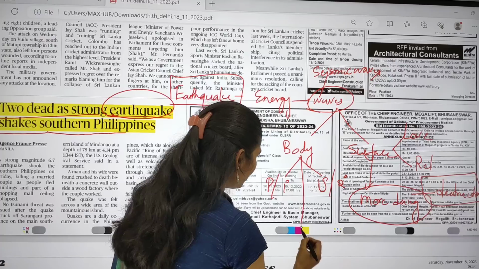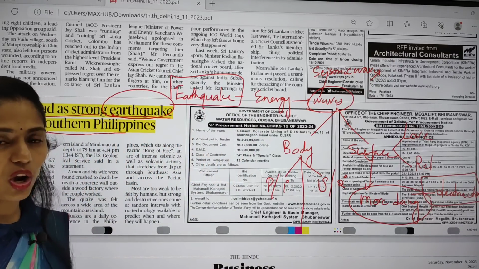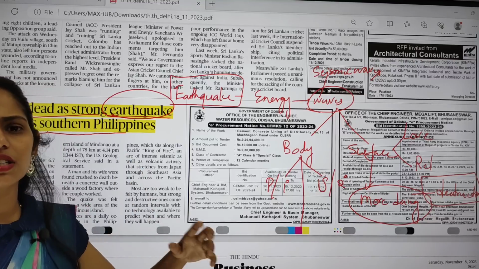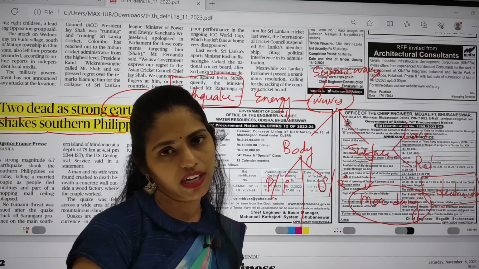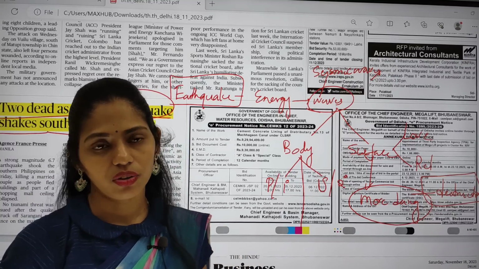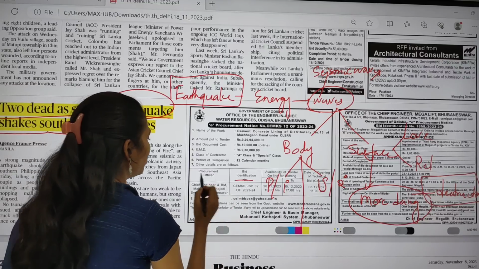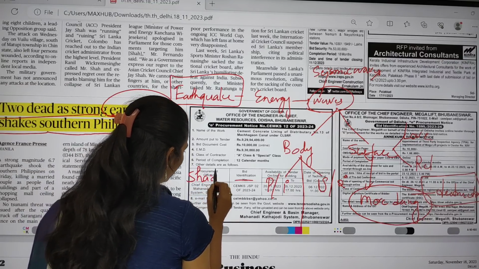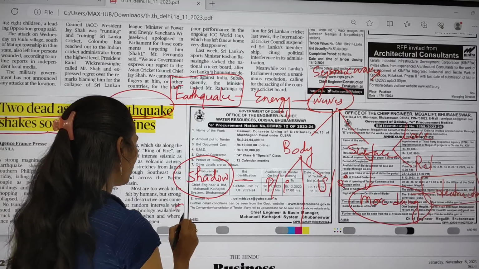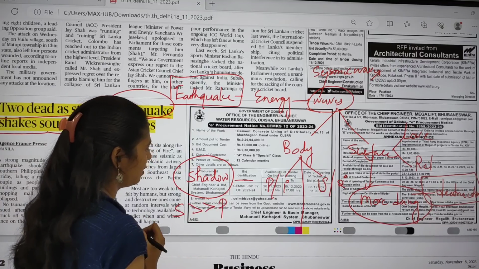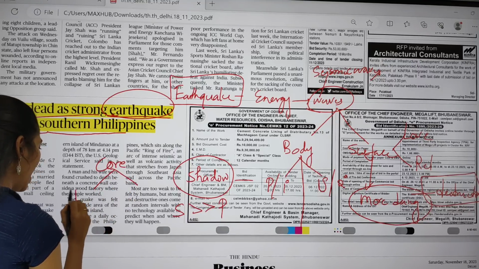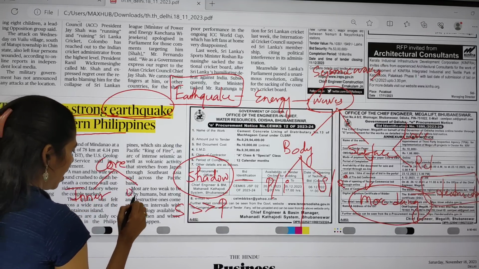In the body waves, you have to focus on one concept called shadow region. Because of the study of these waves, we came to understand the interior of the earth. We have crust, mantle, core, right? In the core, we have inner core and outer core. After studying the shadow region of P waves and S waves, where S waves have a larger shadow region compared to P waves, we understood that in our core, we have inner core and outer core.